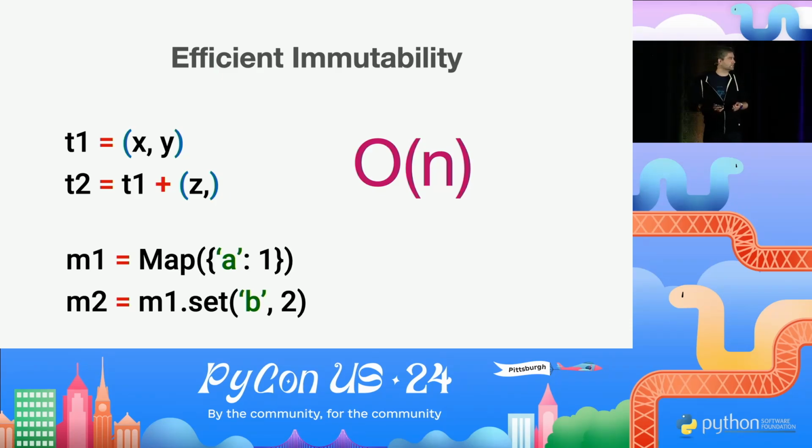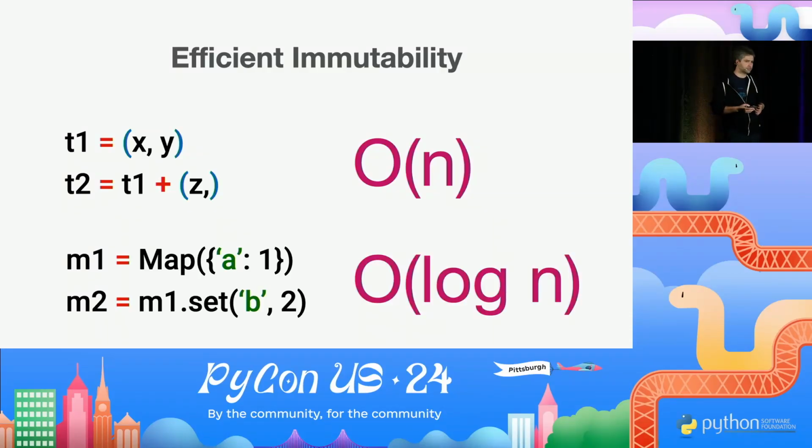Fortunately for us, there are smart people who figured out nice algorithms with which we can implement these mutation operations with O(log n) complexity, which is really, really good because log grows significantly slower than the O(n) function. So if we butcher the big O notation a little bit, we can even say that it's O(log32 n), which is even better in use.